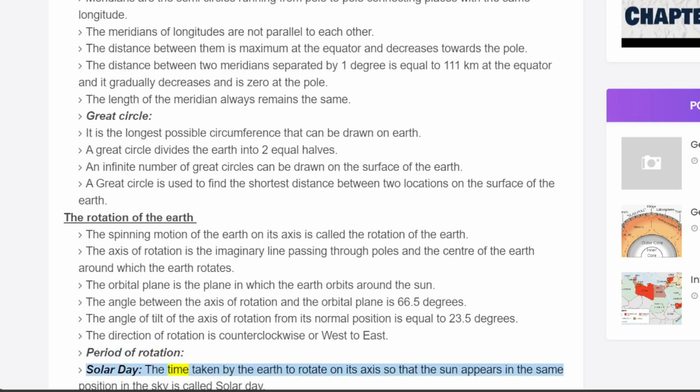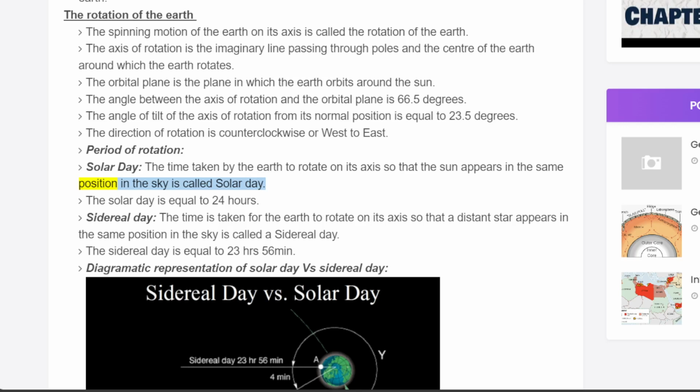Solar day. The time taken by the Earth to rotate on its axis so that the Sun appears in the same position in the sky is called solar day. The solar day is equal to 24 hours.